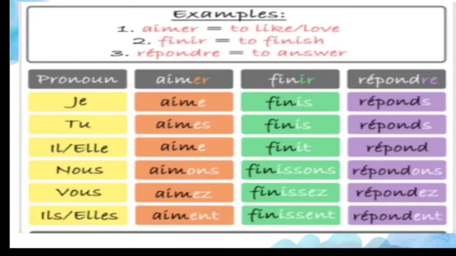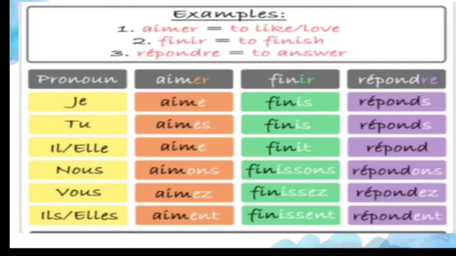Let's see the conjugation of these verbs. Example: aimer, to like or to love; finir, to finish; and répondre, to answer. So the verb aimer ends with ER. So remove the ER and add the endings. J'aime, tu aimes, il aime, elle aime. Nous aimons, vous aimez, ils aiment, elles aiment.